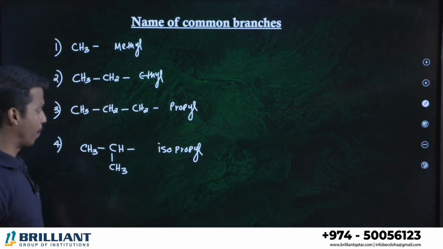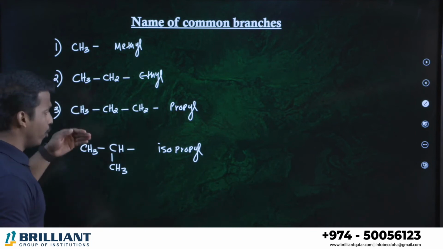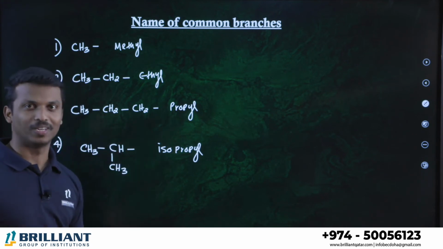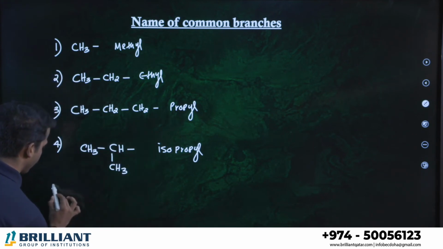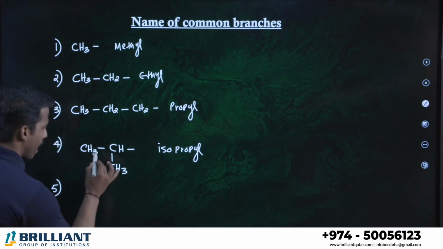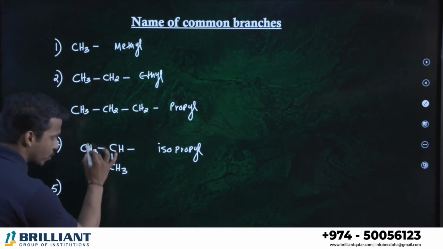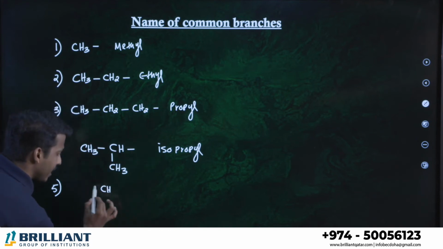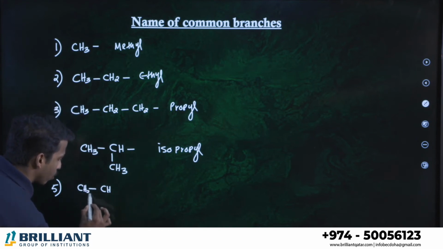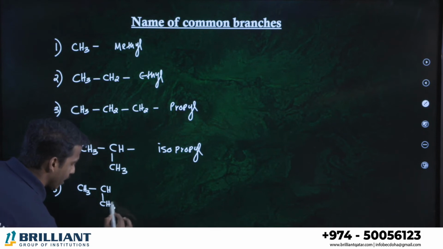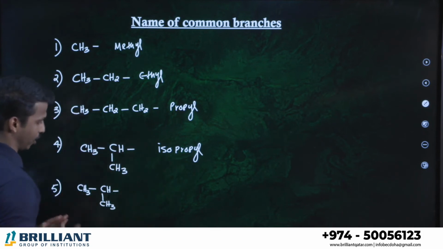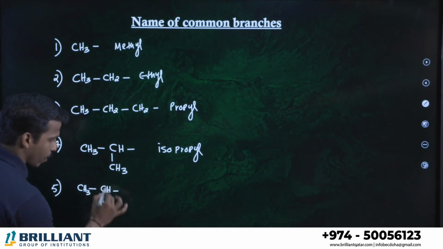Okay? If you know the isopropyl branch, you can write the remaining ones. It is easy. I'm writing the isopropyl group once again. What is isopropyl? A CH carbon connected to 2 CH3. This is the one which is going to connect with the parent chain. So this one is isopropyl.